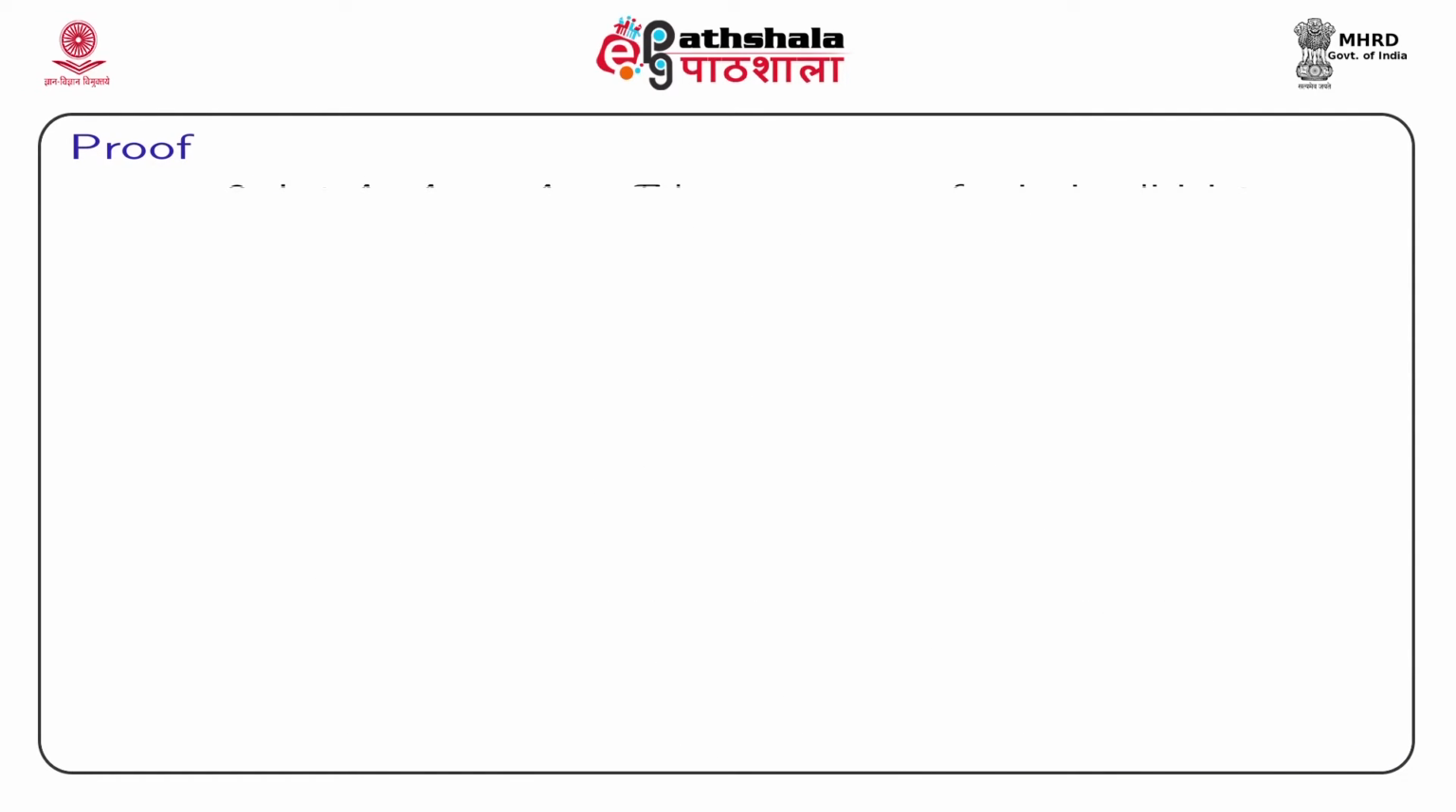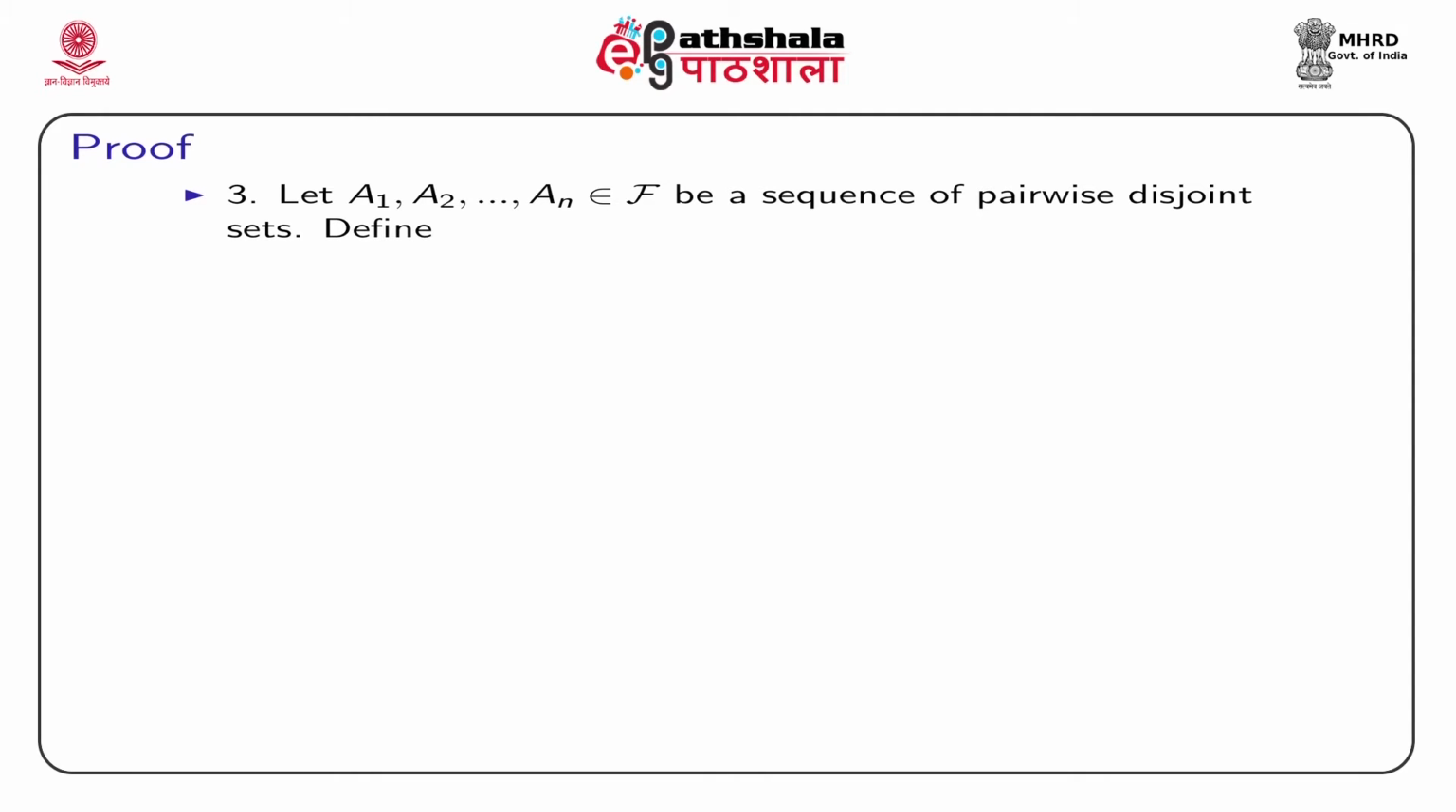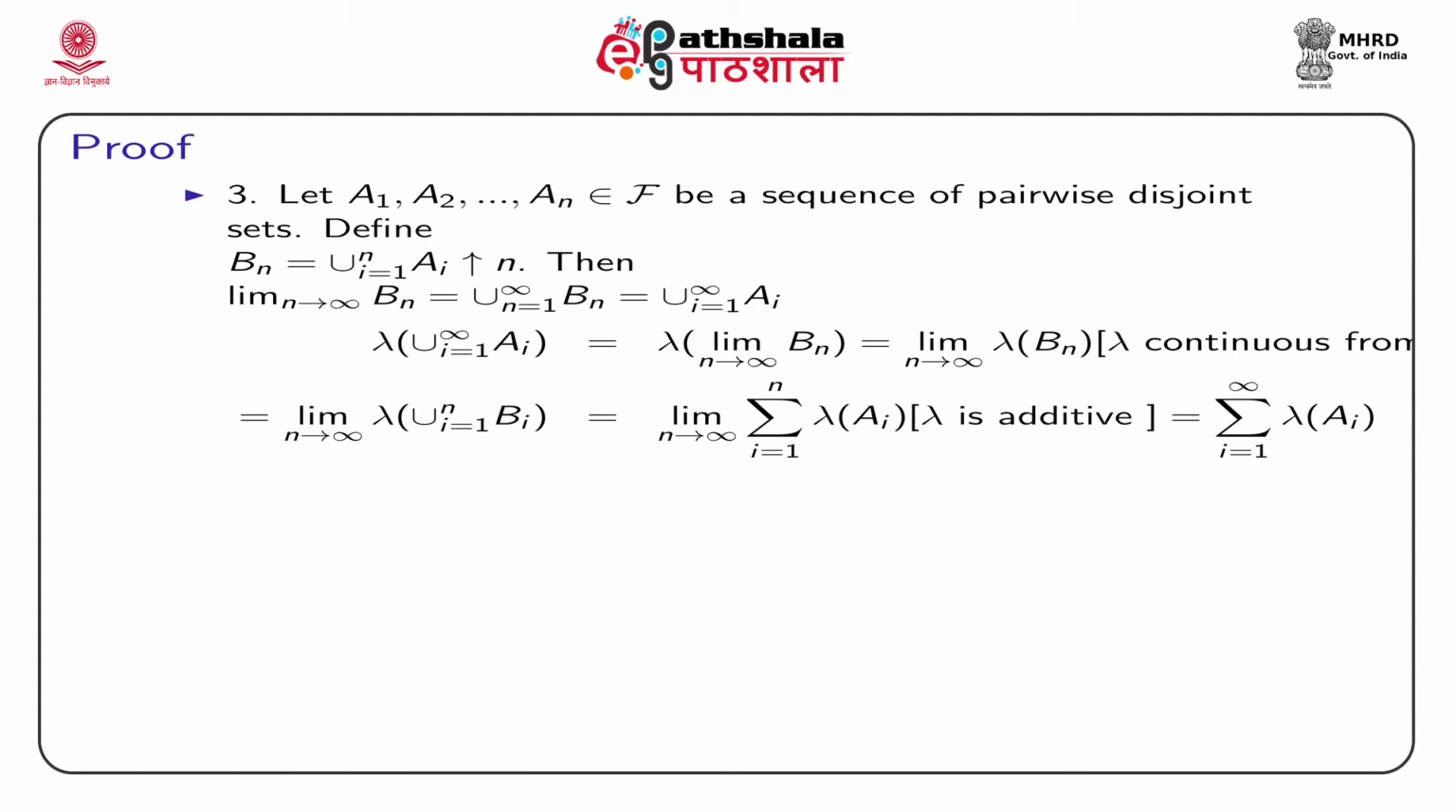Now, we are going to prove the third part of the theorem. It says that if lambda is continuous from below, we have to prove that lambda is sigma additive. To prove this, we first construct Bn as union over i from 1 to n Ai. Note that as n increases, we will be taking more sets in the union. So, Bn is a sequence of monotonically increasing sets. Now, using the same result that we have already derived, we can say the limit of Bn, union over n from 1 to infinity Bn, is the same as union over i from 1 to infinity Ai, because these two are the same.